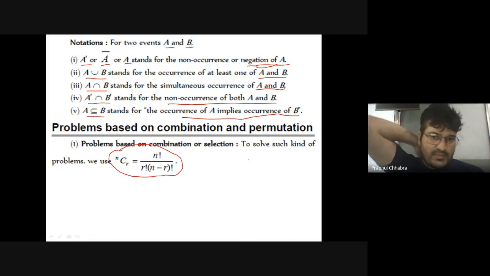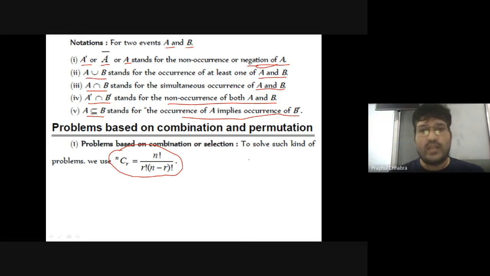This formula says if you have total n objects, and we want to choose r objects out of them, I repeat, if total n objects are there and out of those n objects we are collecting r objects, then by how many ways can we do it?